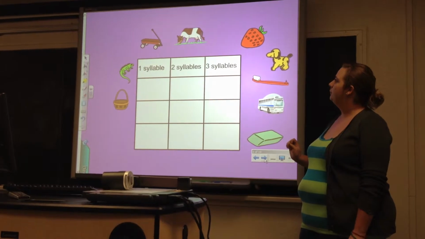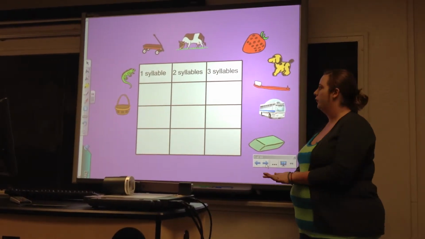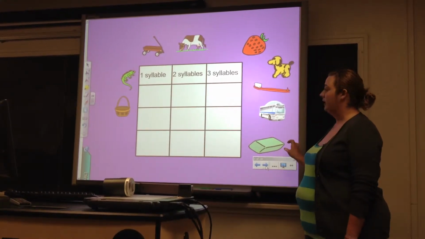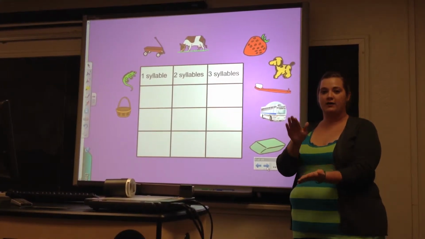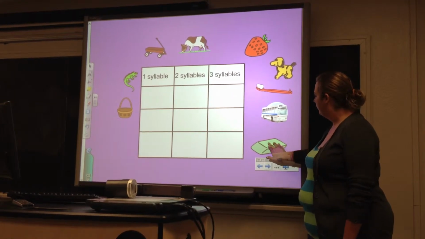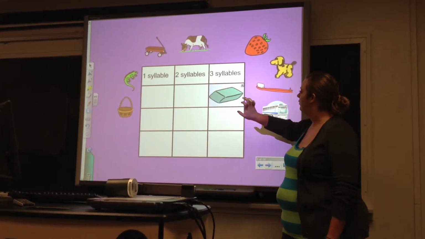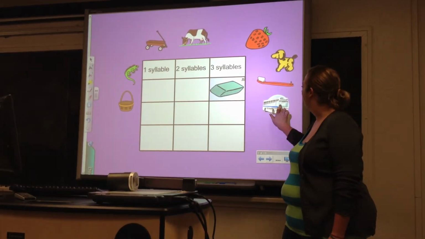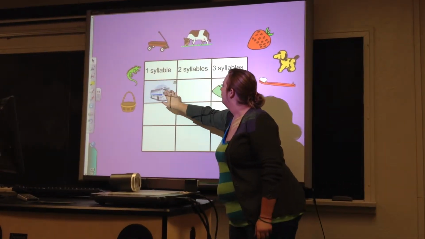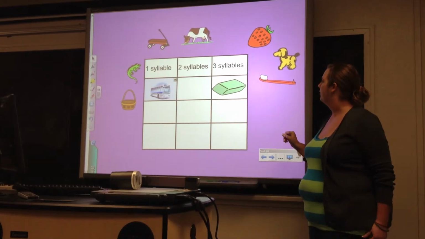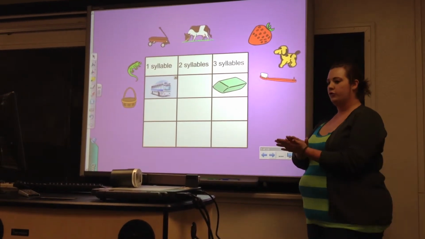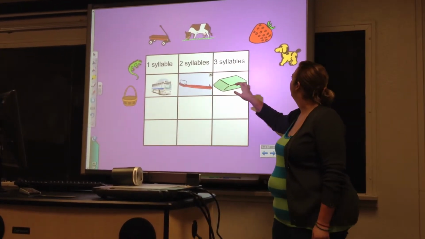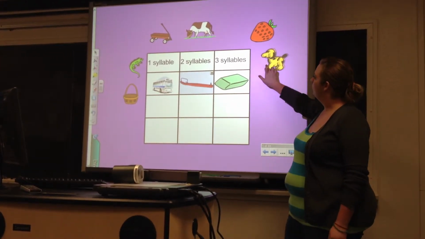Next, we're going to break up these words into groups depending on how many syllables they have. So eraser has 3 syllables. So we would click it and move it over to 3 syllables. How about bus? Bus has 1 syllable. So we would move it to the 1 syllable category. Toothbrush has 2 syllables, so we would move it into 2. Dog has 1.